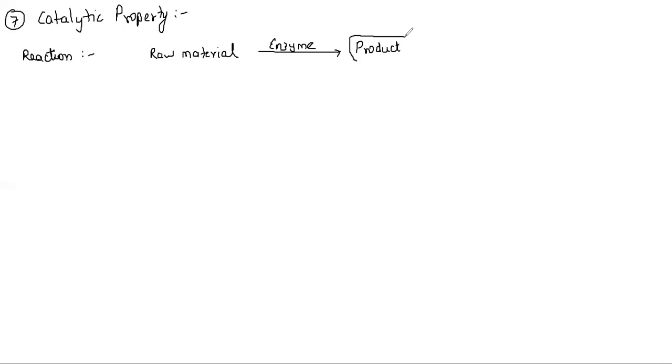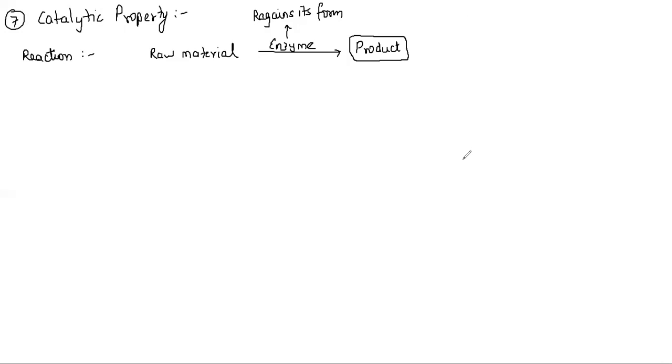And remember students, once the product is obtained, this enzyme again regains its form. So it is not going to change. That is a very important point we need to understand here, that this will regain its form. So that is what is catalytic property. Every enzyme before the reaction and after the reaction remains the same.